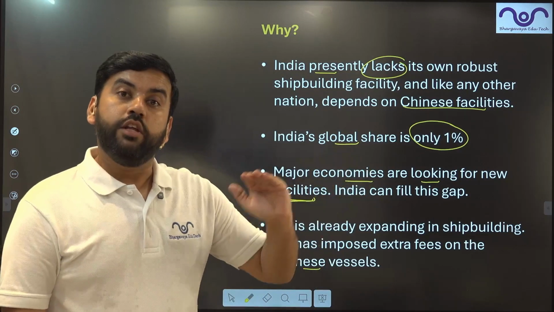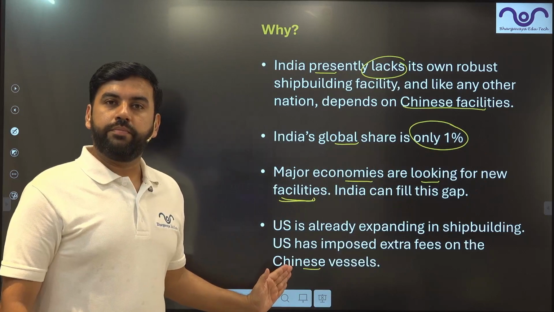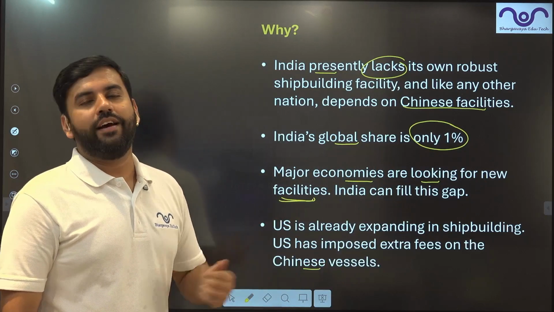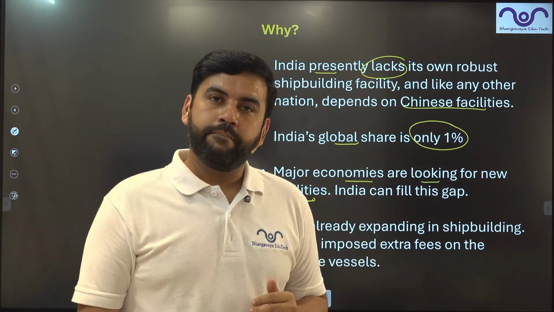So China and the US are fighting at their own level. They are competing with each other, right? And when they are competing with each other, what are they actually doing? They are actually making inroads for India to enter in this area.